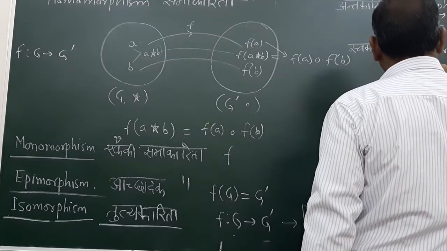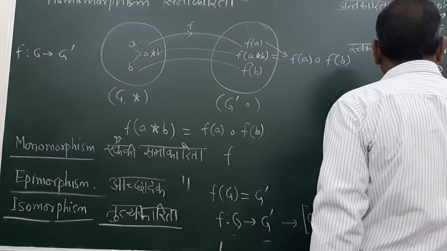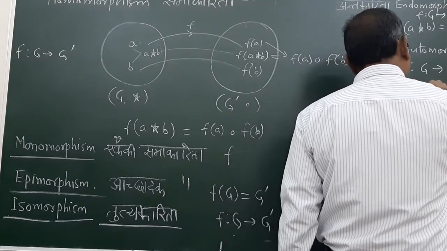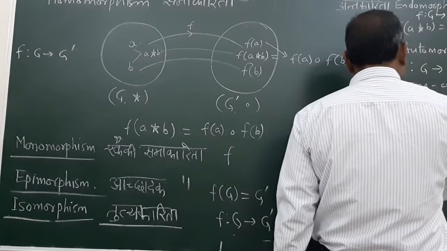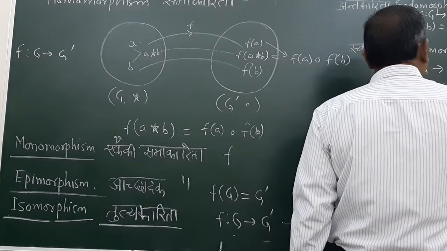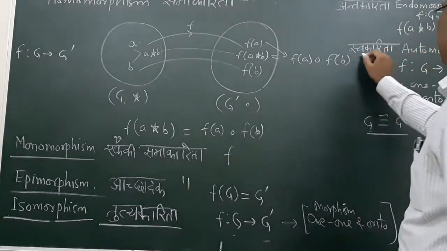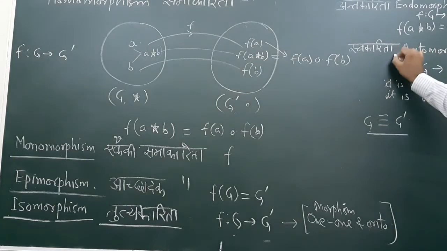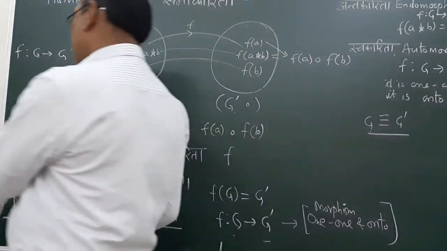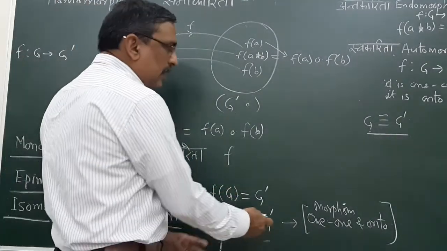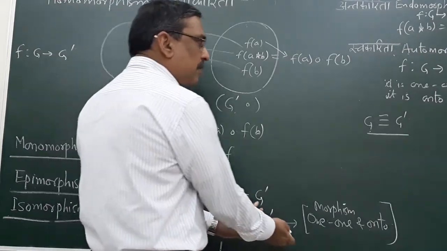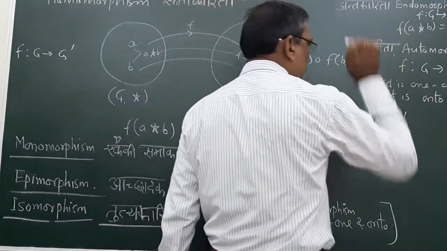Means F is a mapping from G to G, and it is 1 1. It is on to. Such type of mapping is known as automorphism or swaykarita. If groups are different, then this is known as isomorph. If group are same, means from the same group to same group, a mapping is from same group to same group, then it is known as automorph.